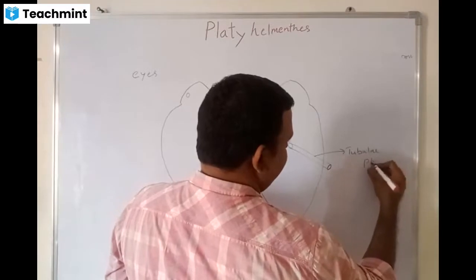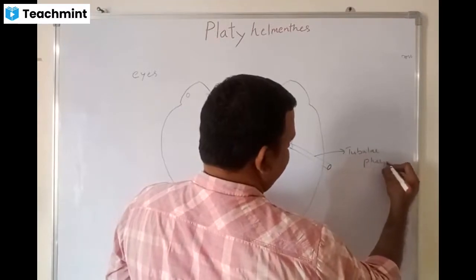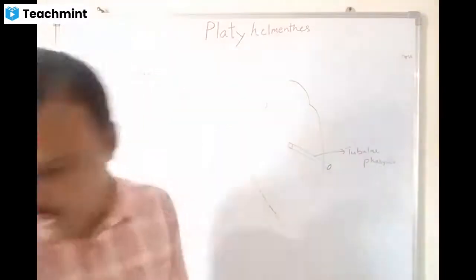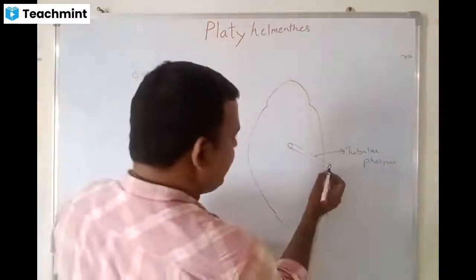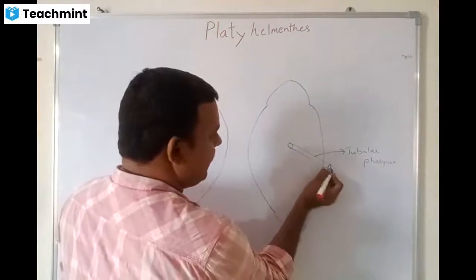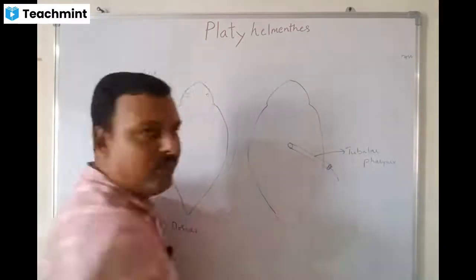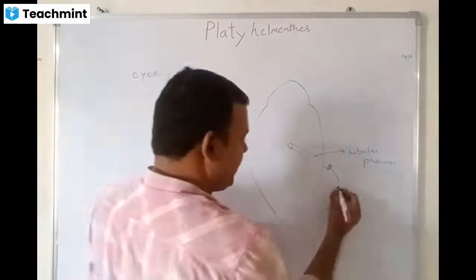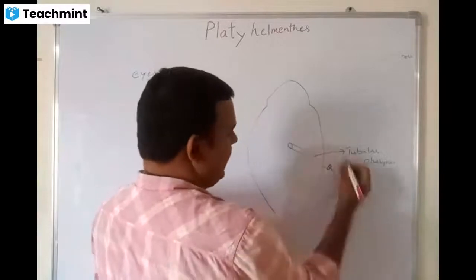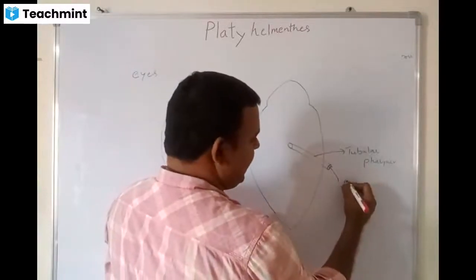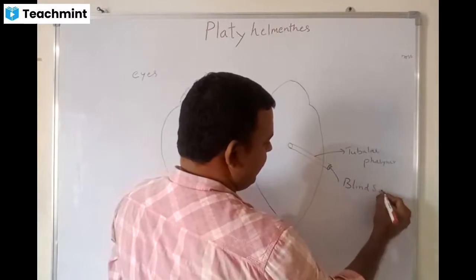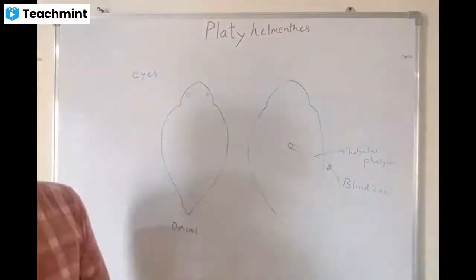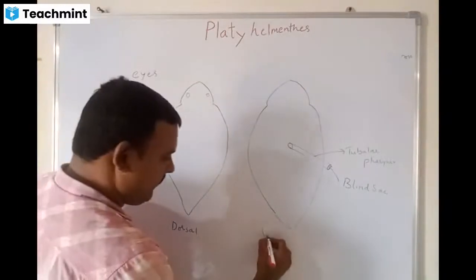This is the blind sac. From fresh water, it absorbs the nutrition, so it enters into the body directly, the blind sac. This is a ventral view.